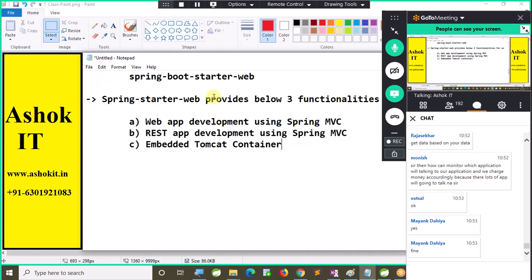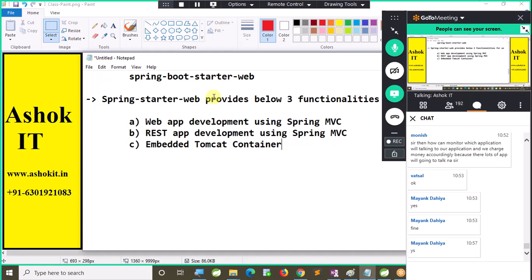Any questions? What is the dependency that is required to develop a REST API by using Spring Boot? Only one dependency is sufficient, that is Spring Boot starter web. That one dependency you can use to develop web applications with the UI. You can use that dependency to develop REST applications, and it will provide you Tomcat as an embedded container for you. You don't need to do any additional step here.